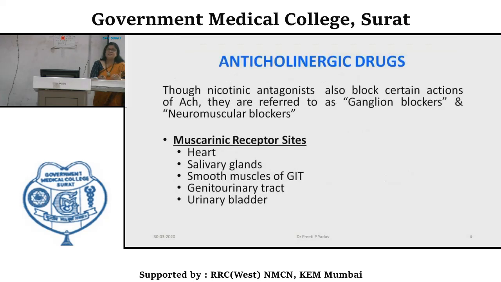So antimuscarinics can also be called anticholinergics. Some common muscarinic receptor sites are the heart, salivary gland, smooth muscles of GIT, genitourinary tract and urinary bladder.